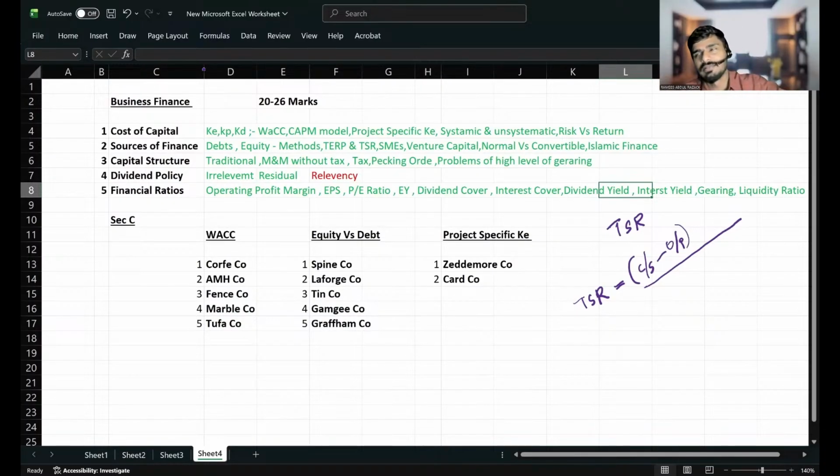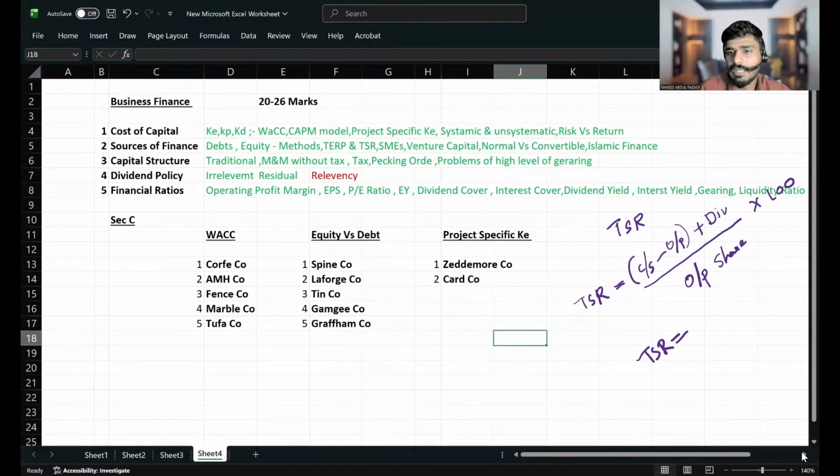This year's closing share price minus this year's opening share price is the increment in share price, plus dividend. What is the dividend that you get this year? Plus dividend, divided by opening share price, multiplied by 100. You will get TSR, right? This is the equation. So let me check who can answer first. I will give you a question. Let me check who can get the TSR first.